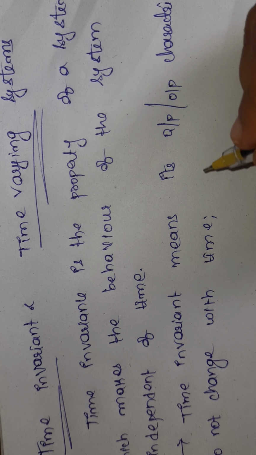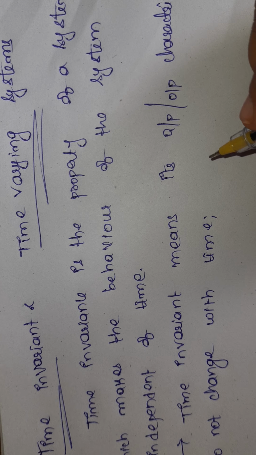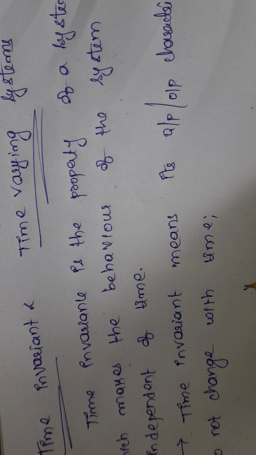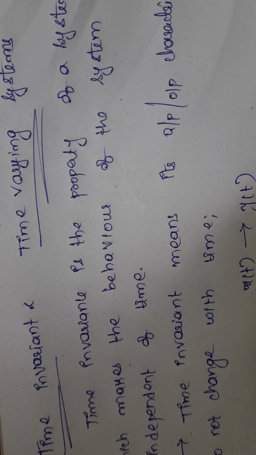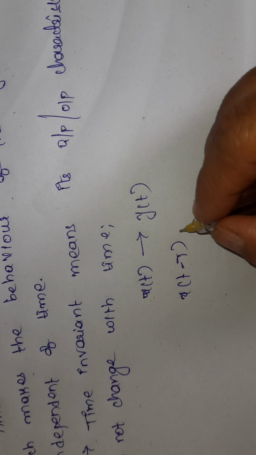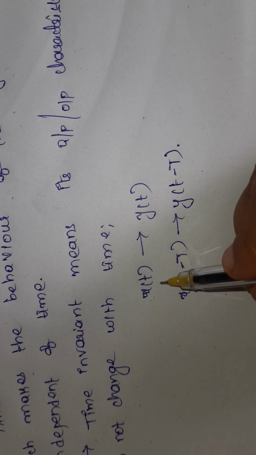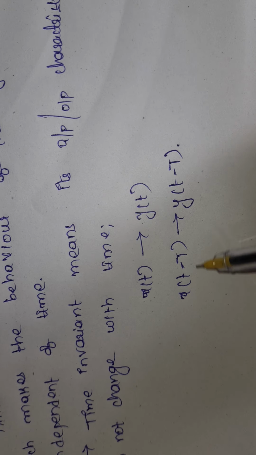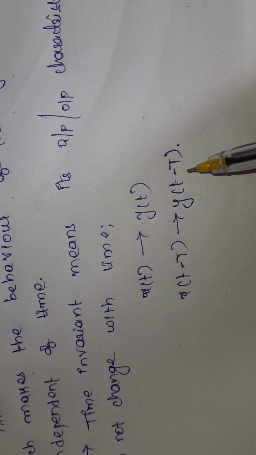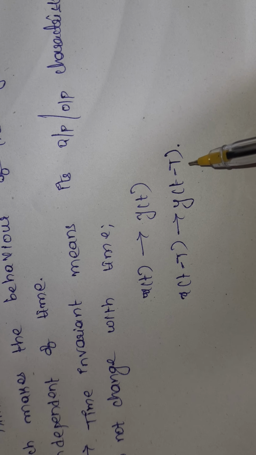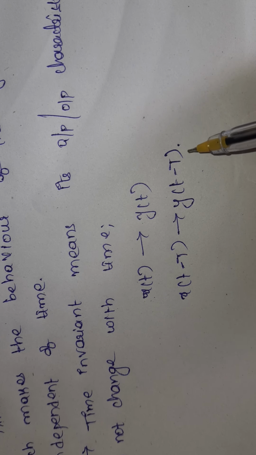That is, if a shift in time occurs, the input results in a corresponding time shift in the output. Here, x of t, I am giving a shift in time, x of t minus T. The output is y of t minus T. So if a system has the input x of t and the output is y of t, and I give a shift in time at the input side, I have to get the output also shifted in time by T seconds, capital T seconds.